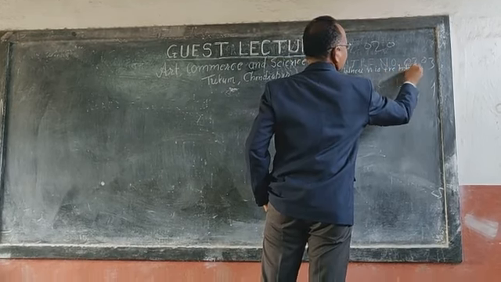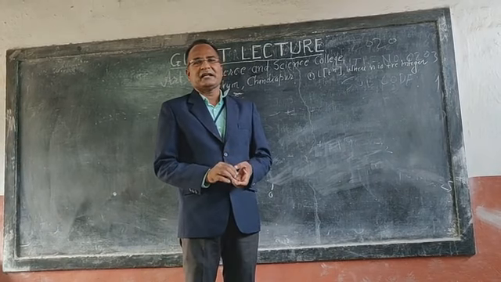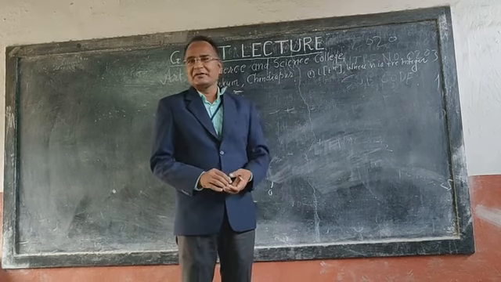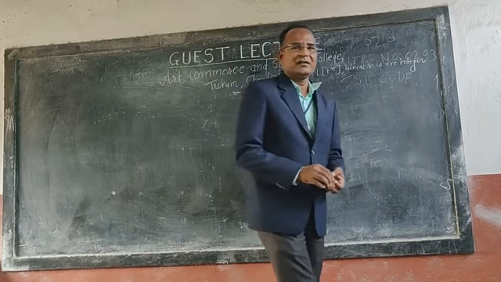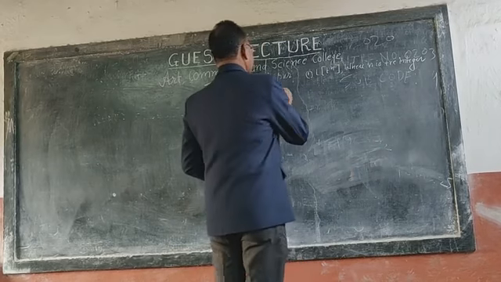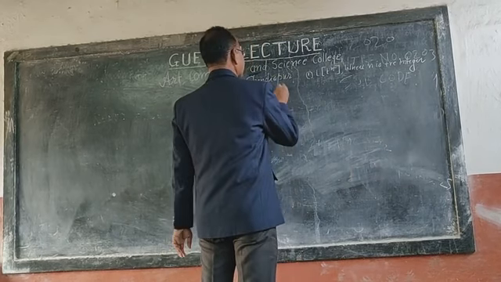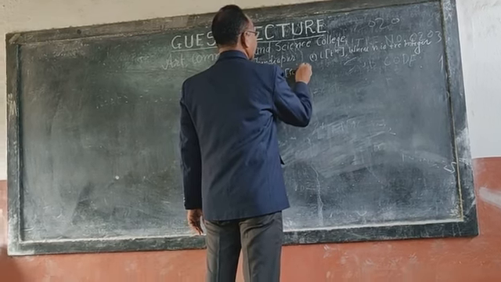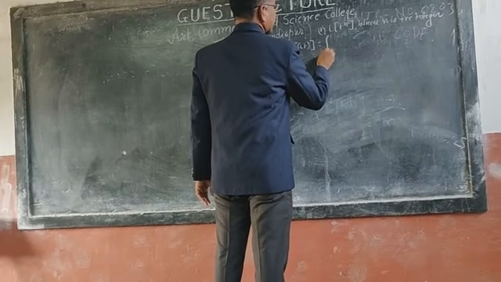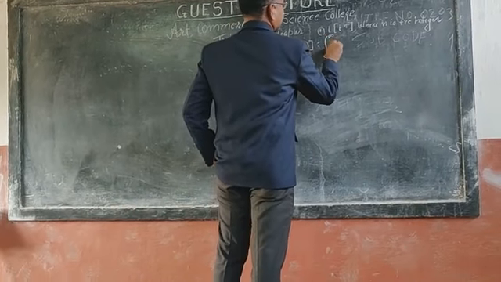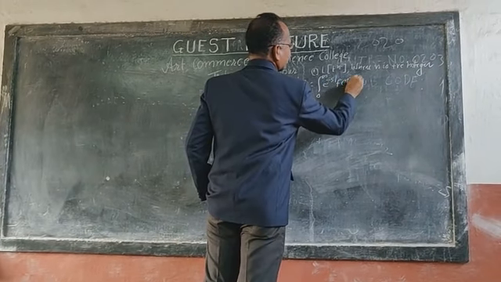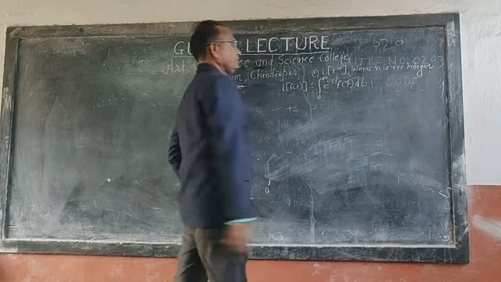We are going to find the Laplace transform of t to the power n. As per the definition of Laplace transform, what do you have? L of f of t is equal to the integration from 0 to infinity of e to the power minus st into f of t with respect to t.